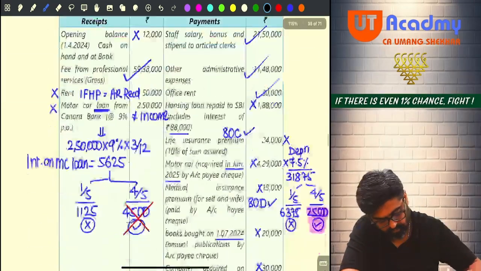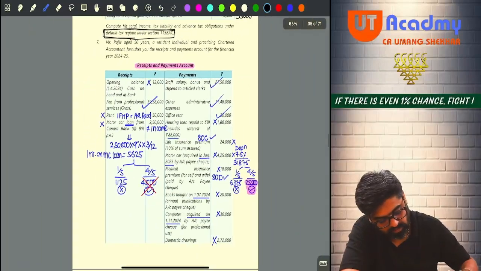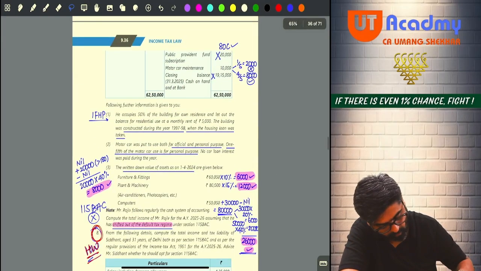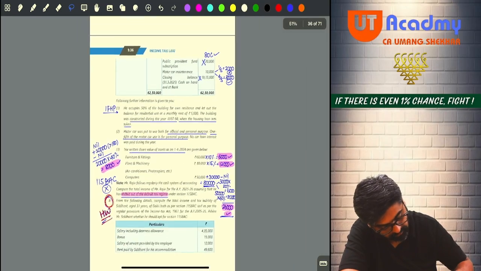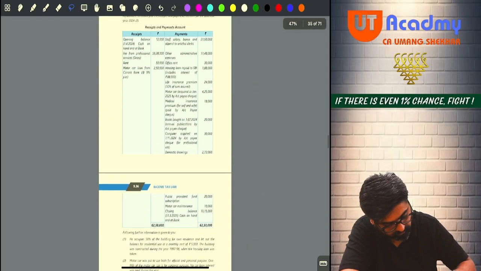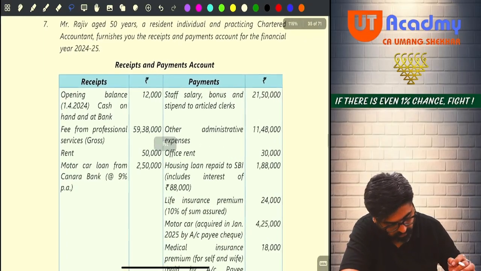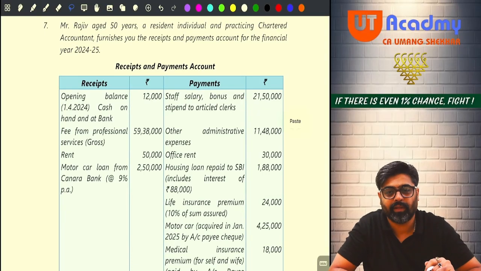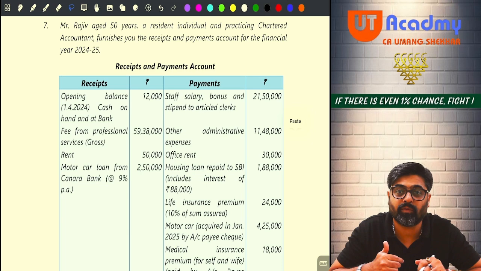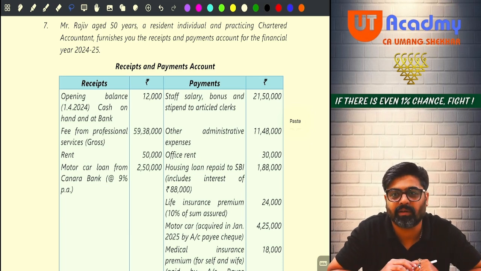Now, this is really a very important question. Mark the question number 7, important. Now see, this is the first question in which PGBP is there and which you have to calculate on the basis of direct method. Why direct method?